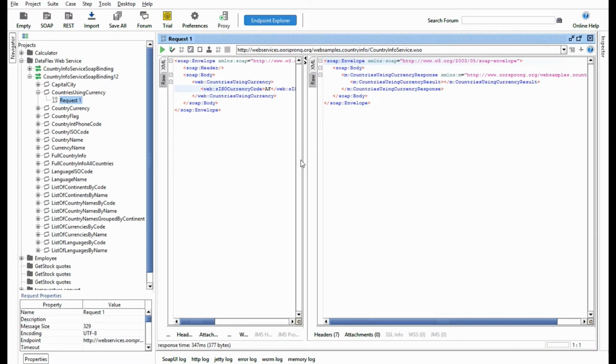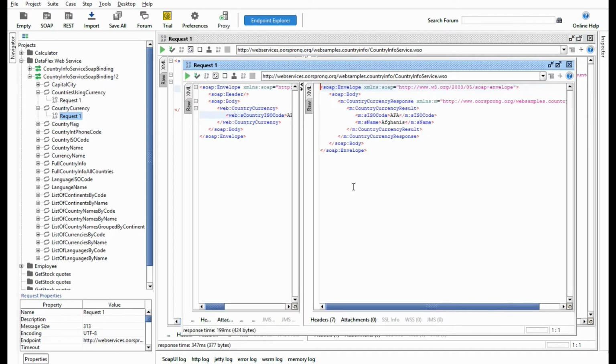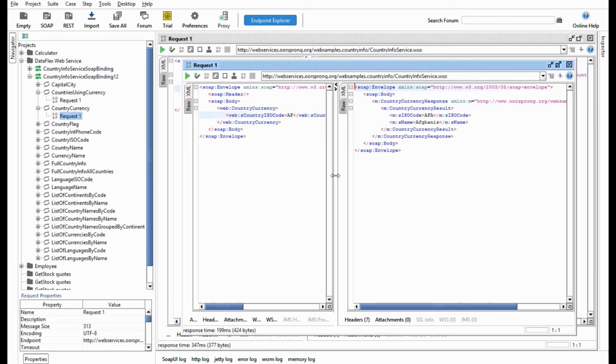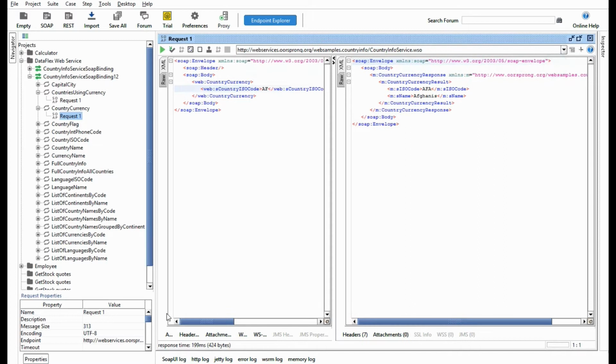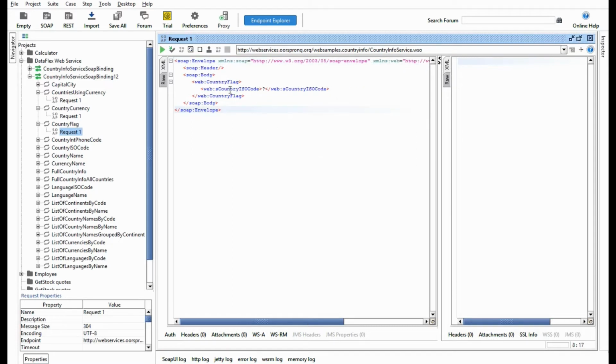No, we don't. Why? Country, let us check some other request. Yes, Afghanistan. AF is for Afghanistan. Okay, let it be. We will try this current country flag. Okay, so this country flag takes the argument country ISO code.